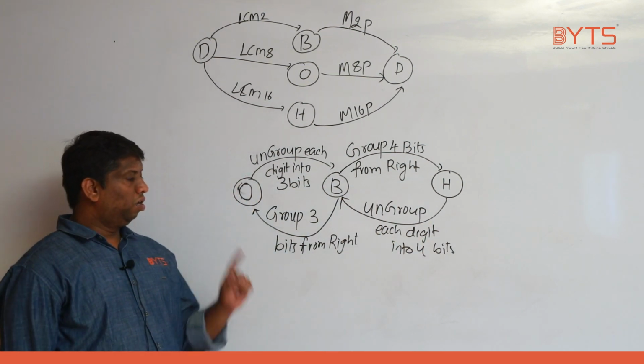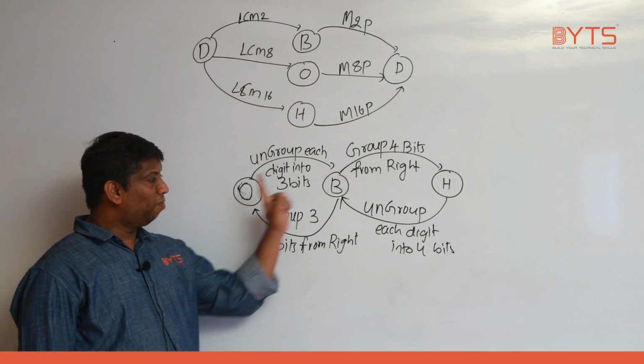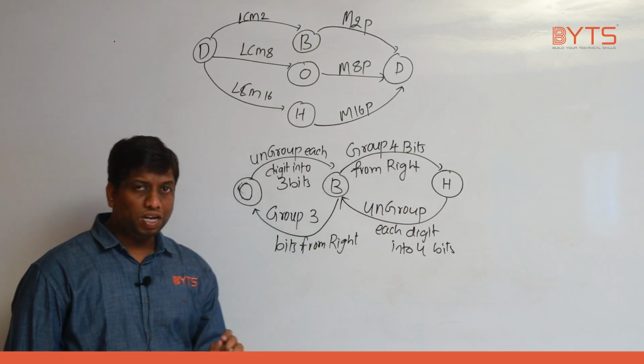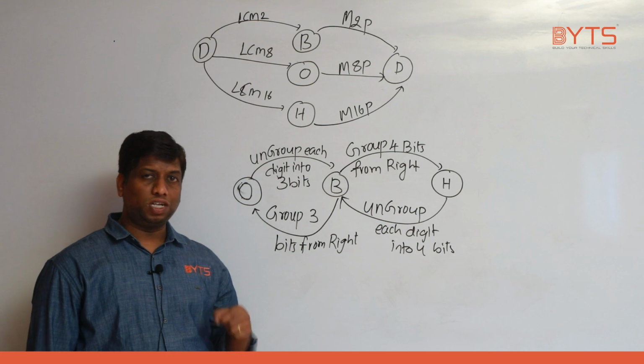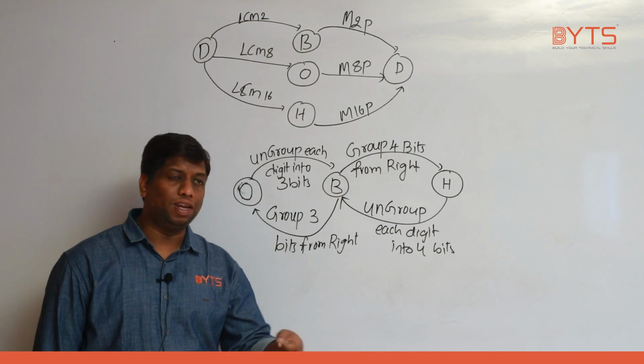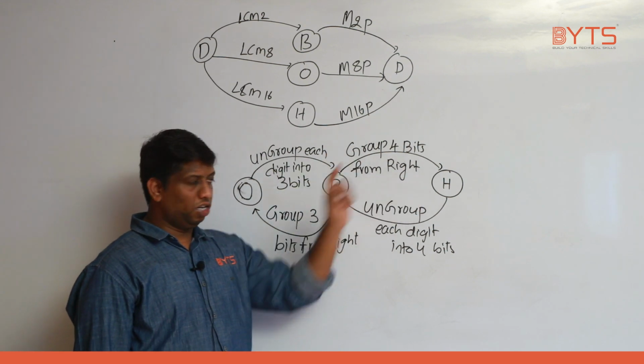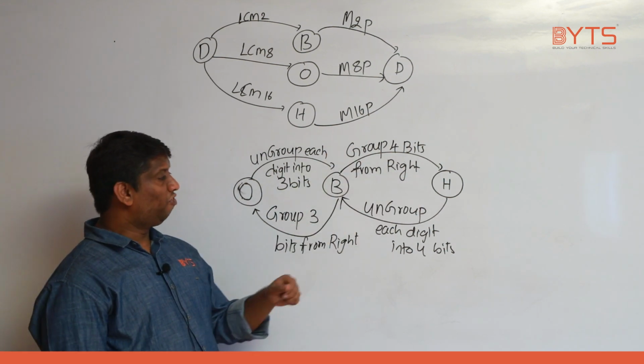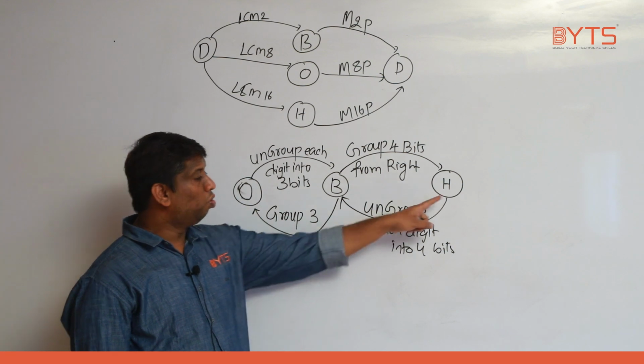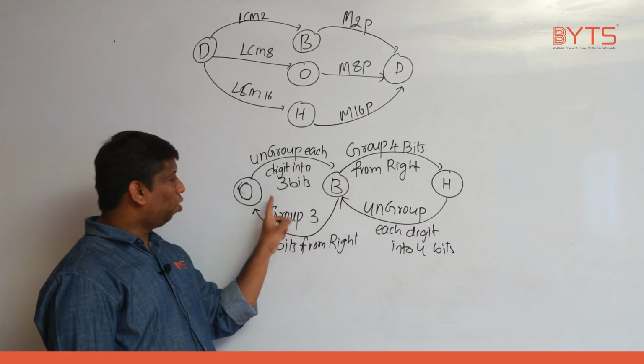Now there is no conversion directly from octal to hexadecimal. I told you, right? If you want to convert from octal to hexadecimal, you need to be dependent on the binary. How do you do that? Octal to binary, binary to hexadecimal. Similarly, reverse also. If I want to convert from hexa to octal, what should I do? Hexa to binary, binary to octal.